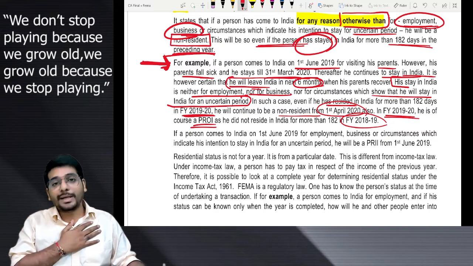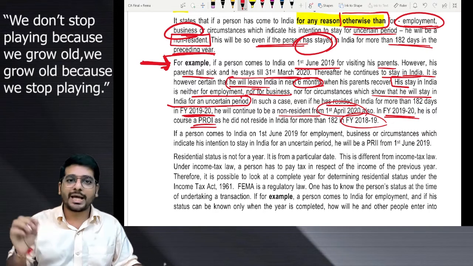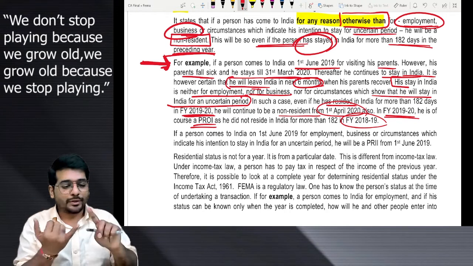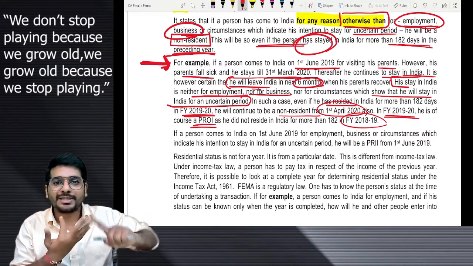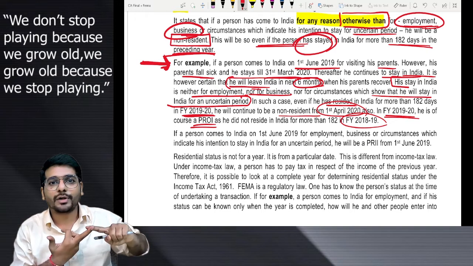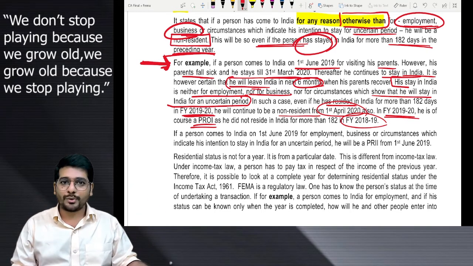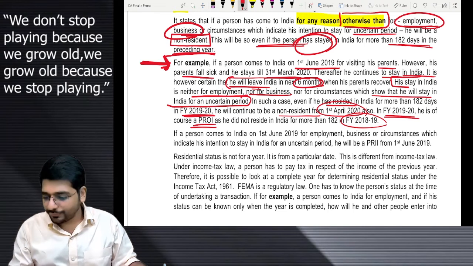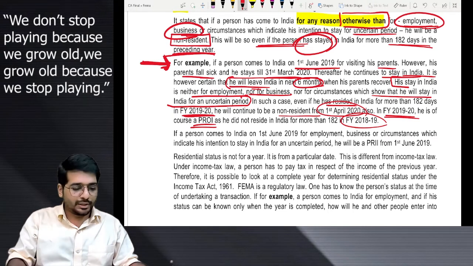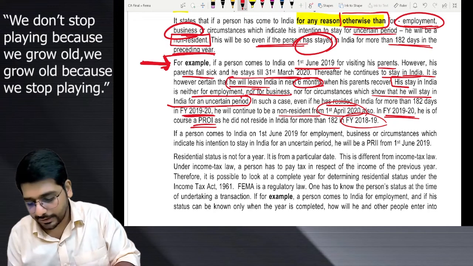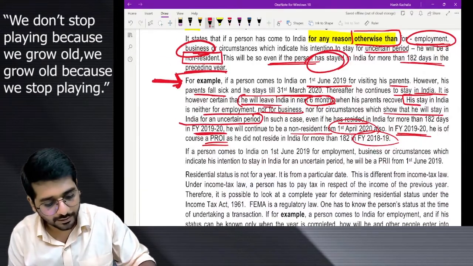Our doubt was in 2021 will he be treated as a PRI or no? Answer is no, sir, because not for employment, not for business, and definitely not for uncertain period. Is going back in 6 months. That is what we are sure about. Understood? You can read this from your study material. I will give you the reference also. Go to page number. I will write it in the RTP itself so you can refer it.